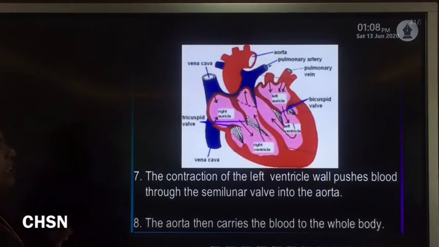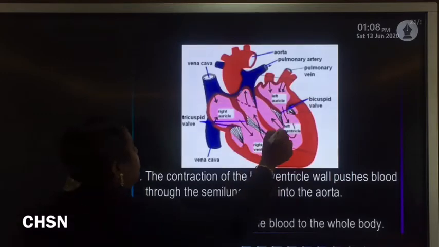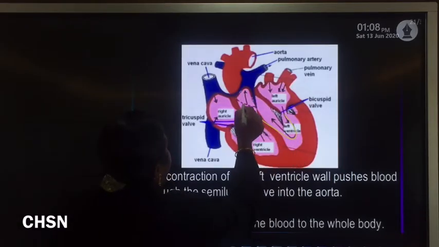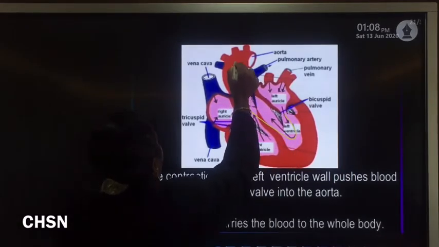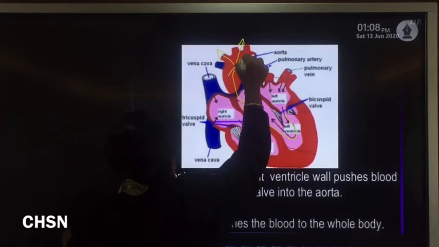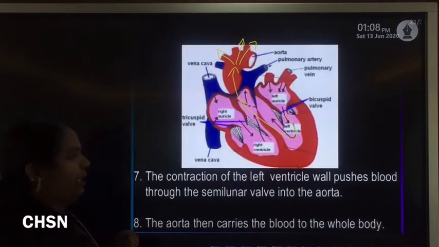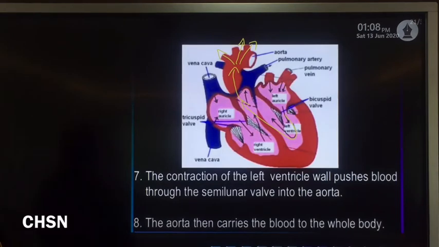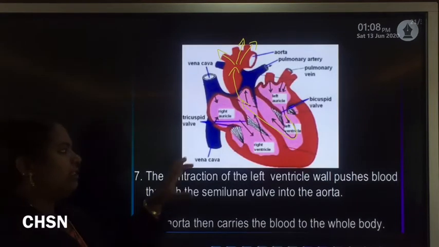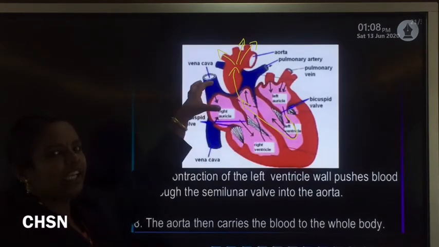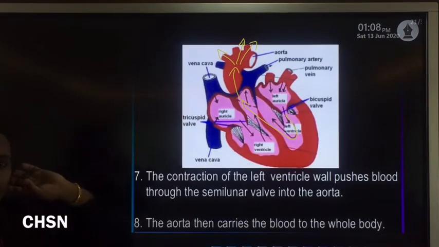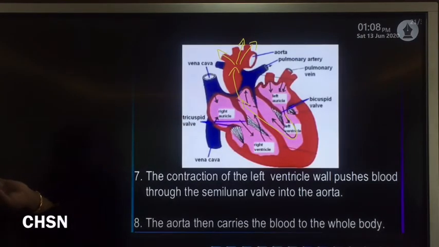Then what will happen next from the left ventricle? The wall of the left ventricle pushes the blood through the semilunar valve, and it enters the aorta.